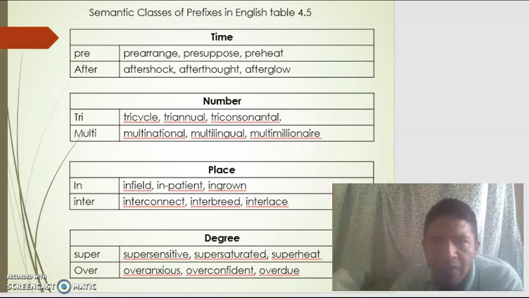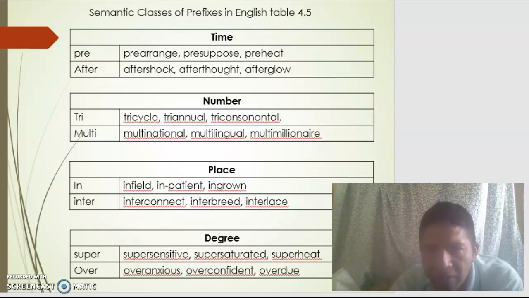We have prefixes of number: tri-, tricycle, triannual; multi-, multinational, multilingual, multimillionaire. We have prefixes of place: in-, inpatient, ingrown; inter-, interconnect, interbreed, interlaced.